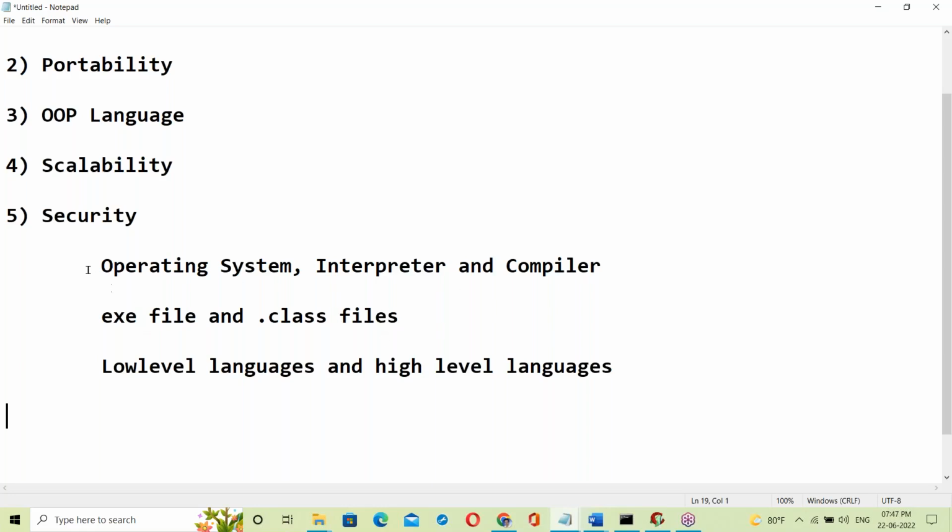Just a minute. So before going to Java features, let us see some basics. After finishing these basics, we'll go to Java.